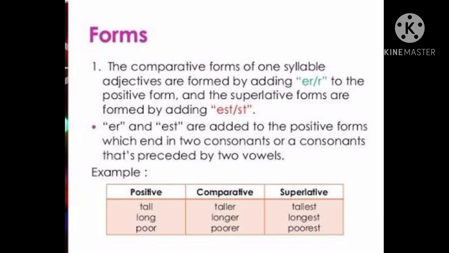Tall, it is one syllable. So we add er to the comparative form and we add est to the superlative form. The second and third examples also have one syllable. So we add er and est to their forms.